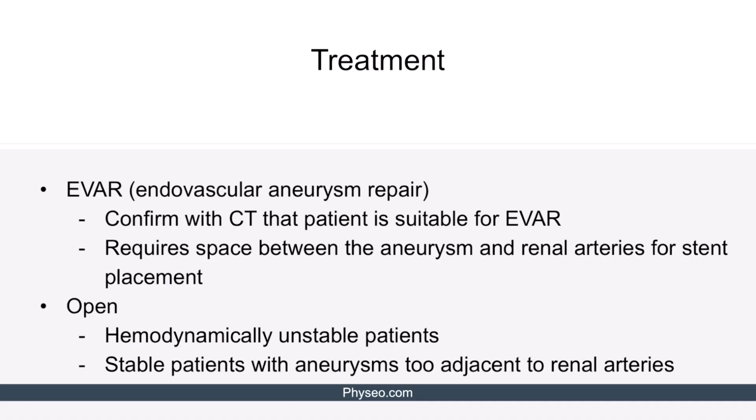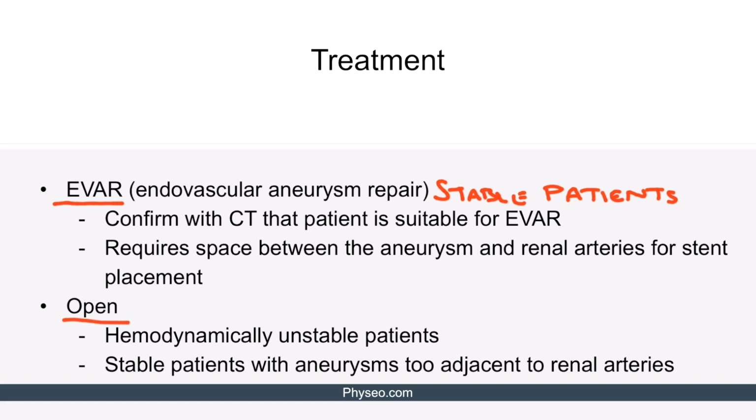Let's discuss those surgical techniques for management of a ruptured AAA: EVAR, or open. Endovascular aneurysm repair, or EVAR, is for stable patients due to the need for CT scan to determine eligibility. The CT is required because it lets us know if there is enough space between the takeoff of the renal arteries and the start of the aneurysm to deploy the stent. If there is not, then EVAR is not possible and an open repair is required.